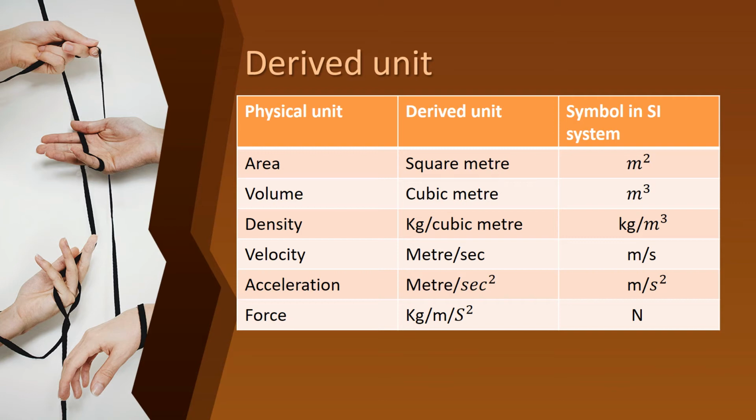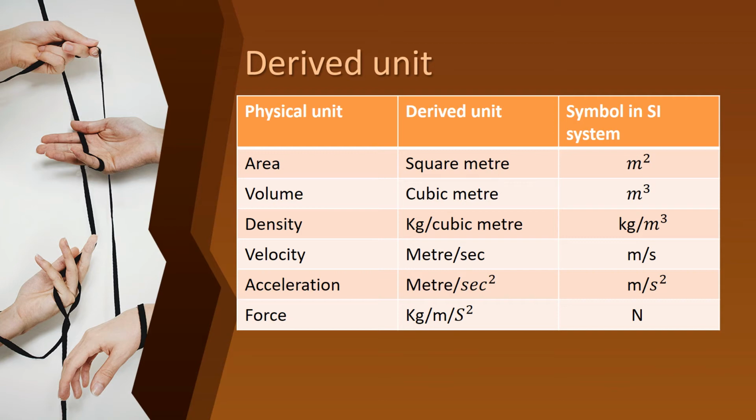Children, what do you mean by derived unit? Any unit which can be obtained by the combination of two or more fundamental units is called a derived unit. So to get a derived unit, we need two or more fundamental units. Okay, we will see in the example. Area is an example of a derived unit.